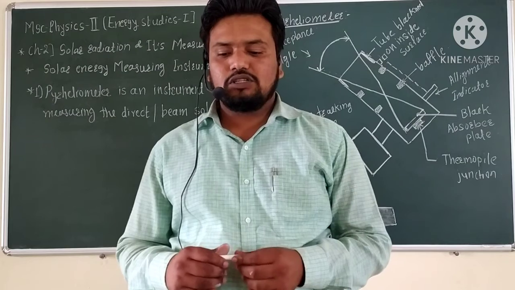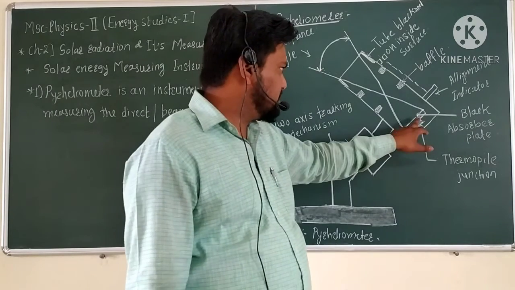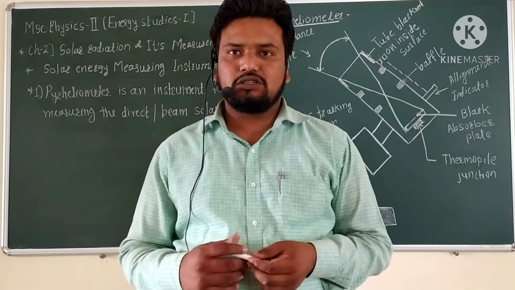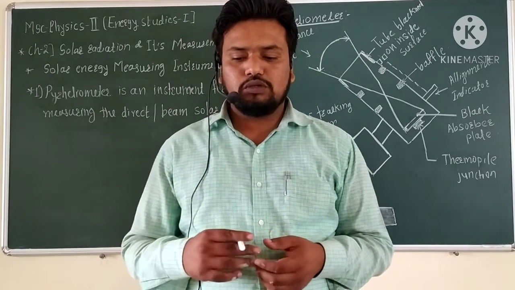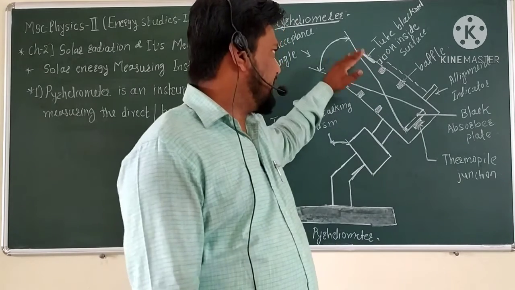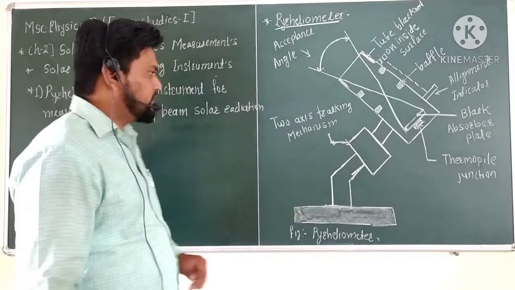And the black plate receives only beam radiation and a small amount of diffuse radiation falling within the acceptance angle. This is the main point.